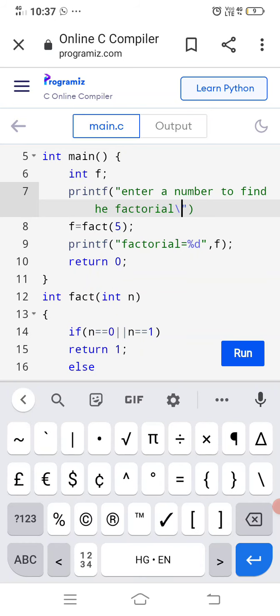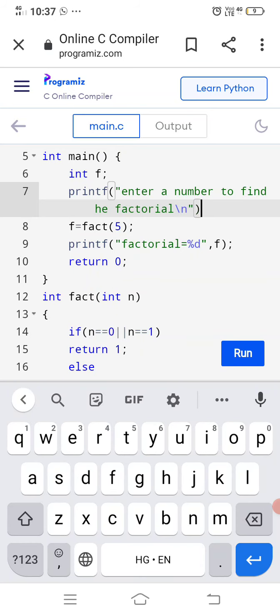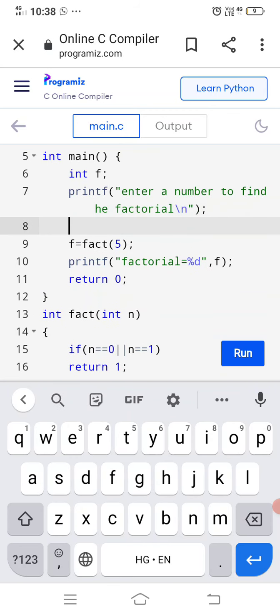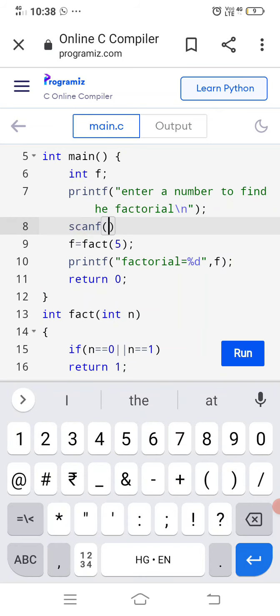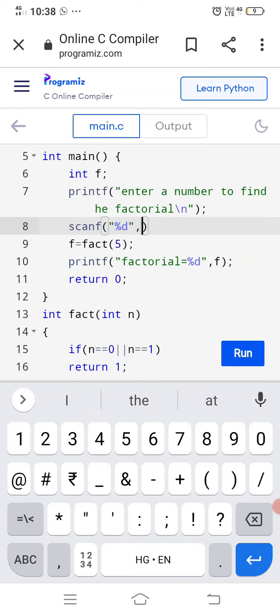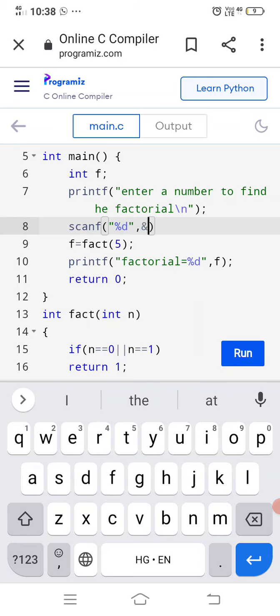Backslash n, the cursor will move to the next line, and then you have to read that number. You have to use the scanf function for that. So you are going to store an integer value, so %d, and then you have to write the ampersand, which is compulsory in scanf because it is going to read into that address.